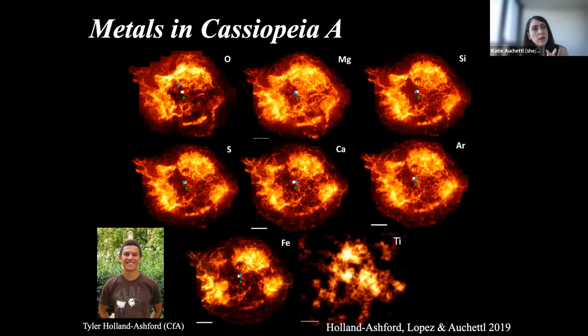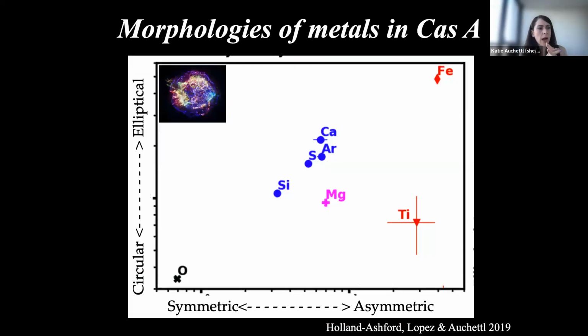And what we did is measure the relative symmetry or asymmetry of these objects. So are they more asymmetric? Are they more elliptical? Are they more circular or not? To try to understand exactly how the distribution of the elements changes, particularly in this source itself. And so this is what Tyler Holland Ashford did, who's now a postdoc at Harvard.